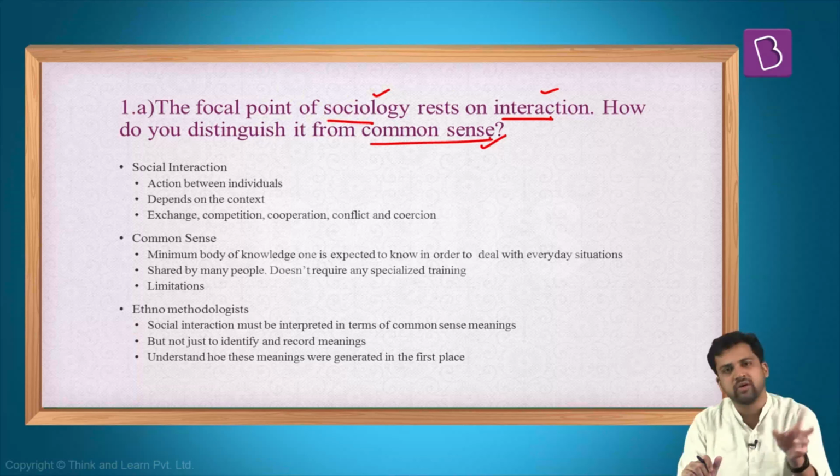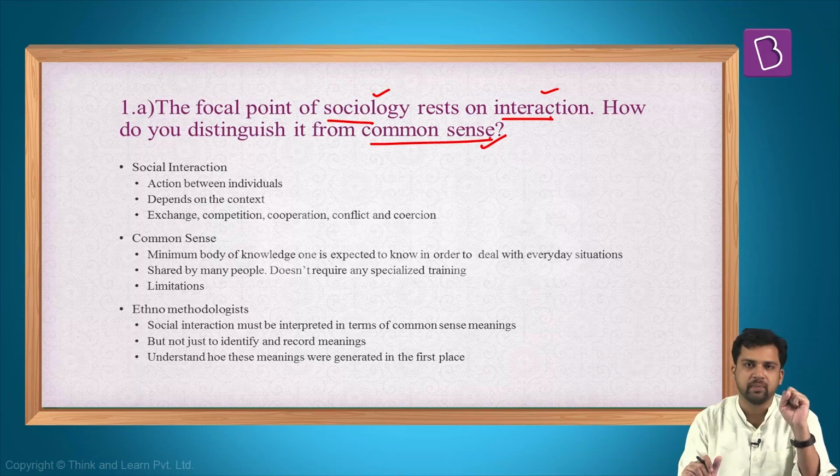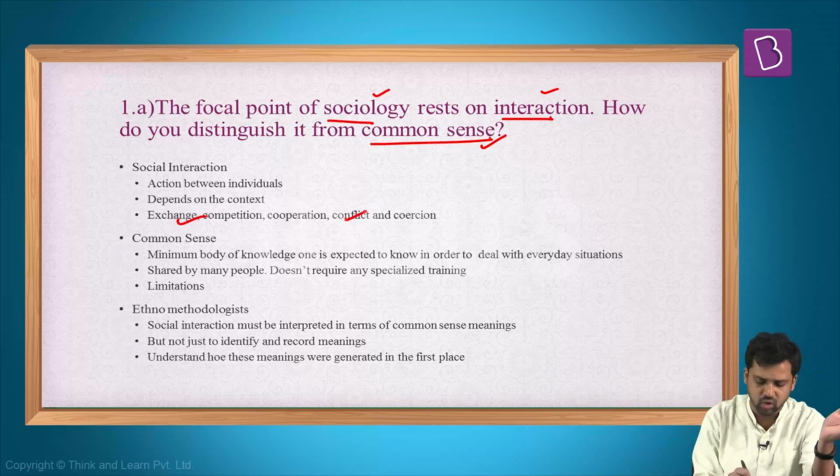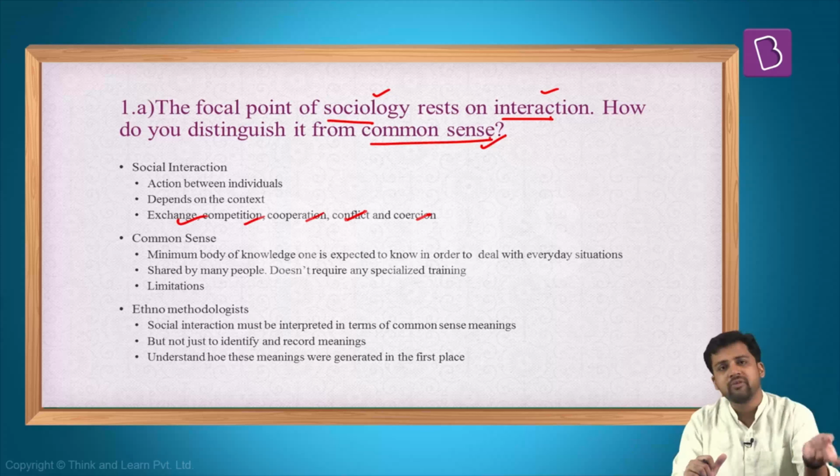What is interaction? It is the action between individuals, how an individual acts and reacts in society. This interaction is dependent on context. It is context specific, and again, you need to understand the meaning behind it. The interactions can be of different forms: conflict, exchange, competition, cooperation, accommodation. Different types of interactions are there, but we need to understand the meaning behind these interactions.